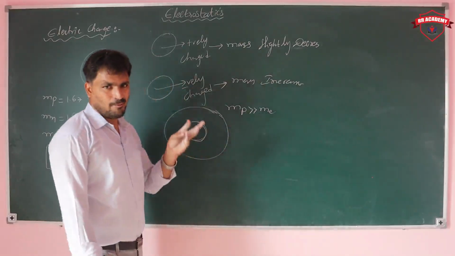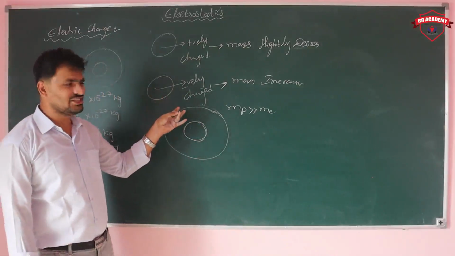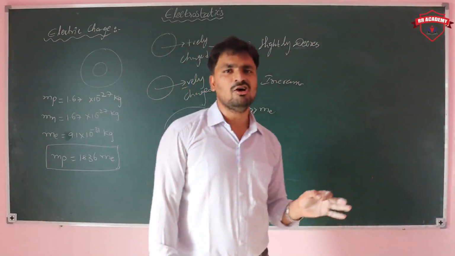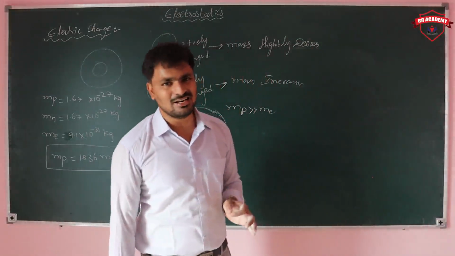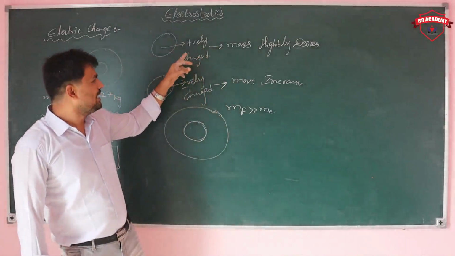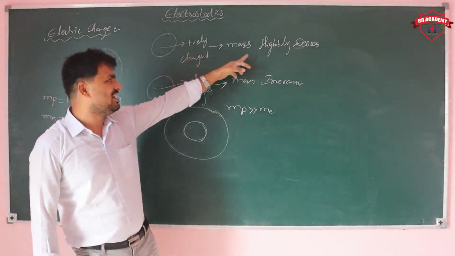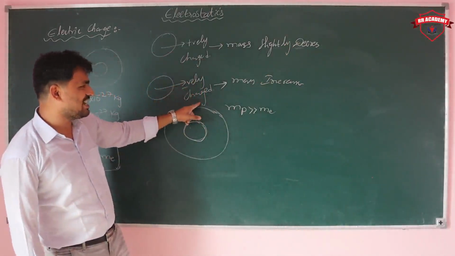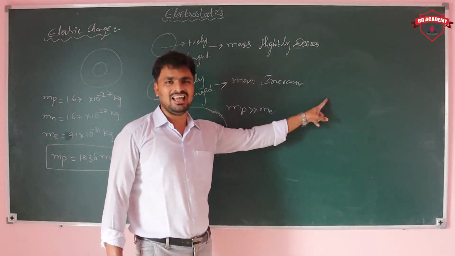A positively charged body has more protons, fewer electrons, or a deficiency of electrons. Whenever a body becomes positively charged, its mass slightly decreases. Whenever a body becomes negatively charged, its mass slightly increases.